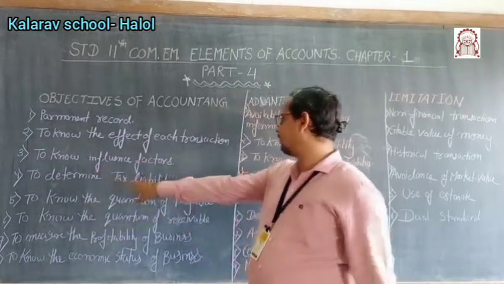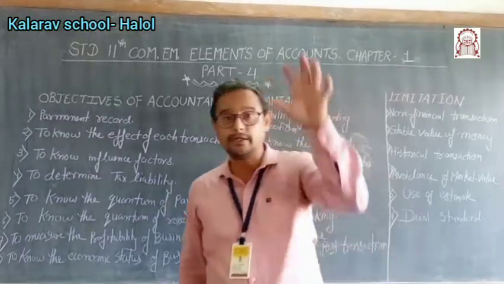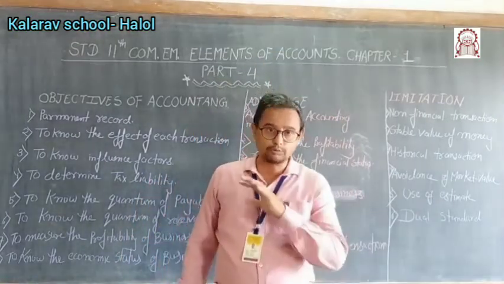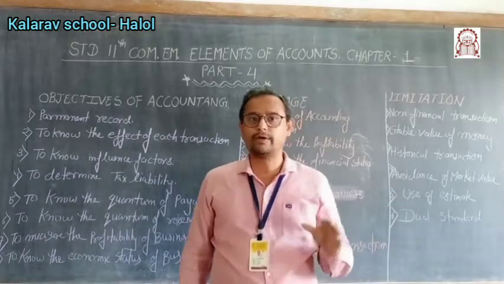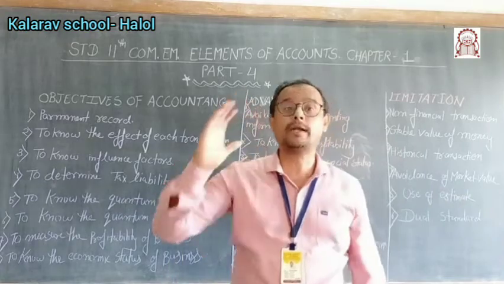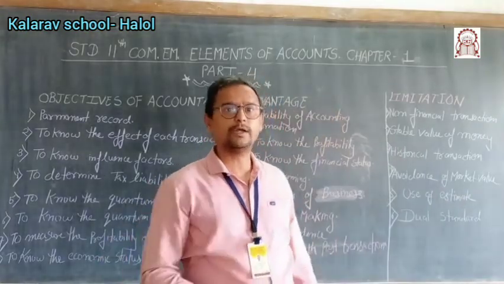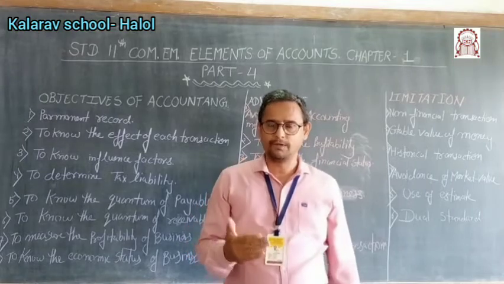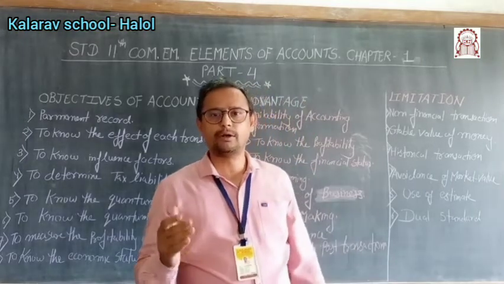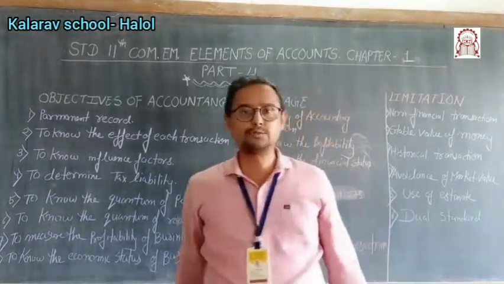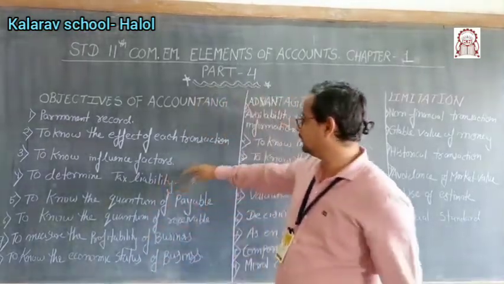Next, to determine the tax liability. If you are maintaining the books of account systematically, में सही तरीके से बना रहे हो, आपने कोई उसमें गड़बड़ नहीं की है, then definitely you are able to know how much you are liable to pay the tax. गवर्नमेंट को आपको कितना टैक्स चुकाना है. That is only possible if the record is done in a systematic and perfect way. If it is done, then only you are able to know how much tax is payable. Okay, so that is the objective.